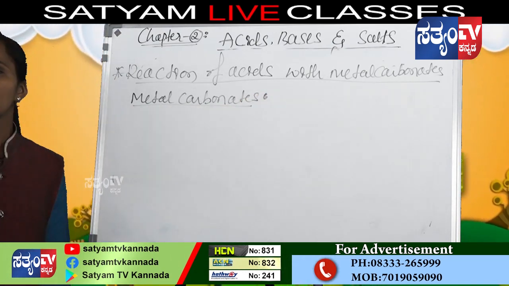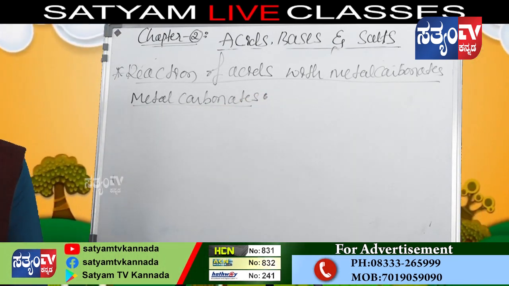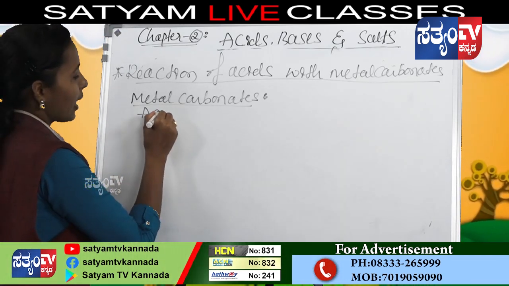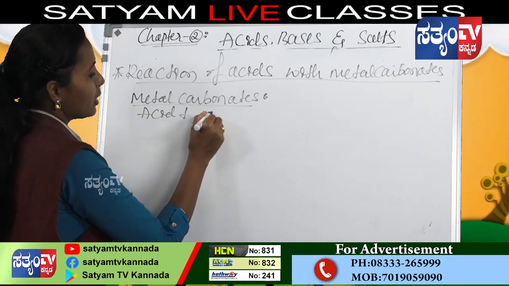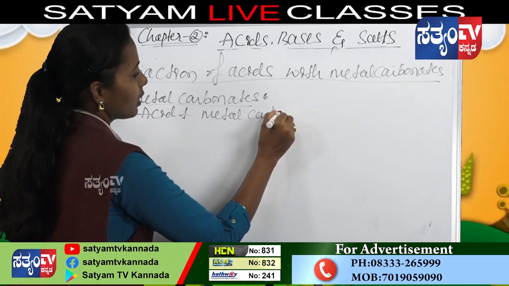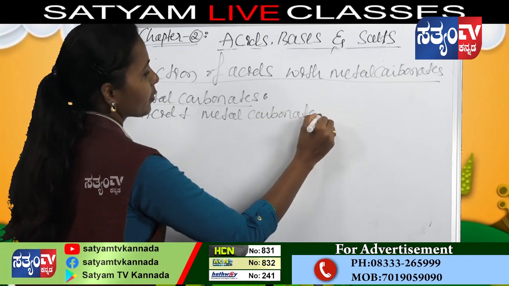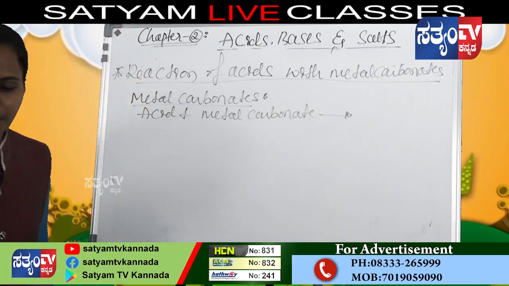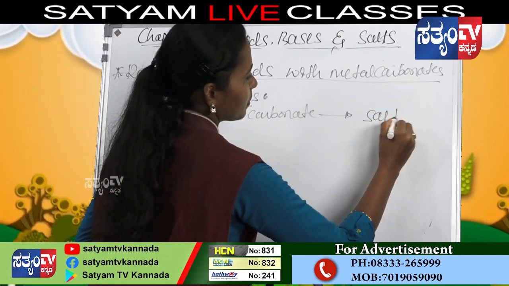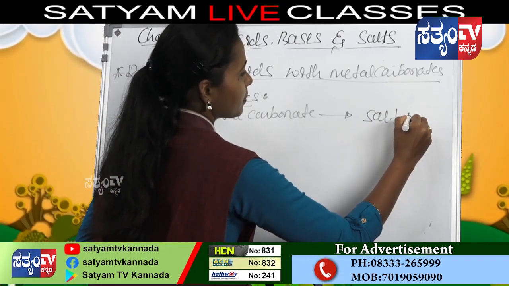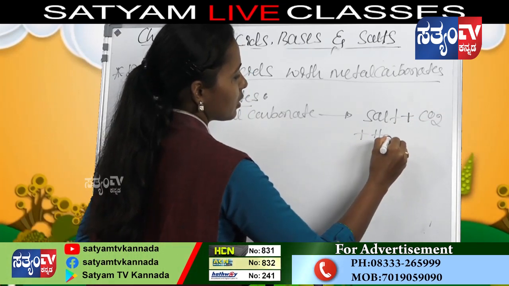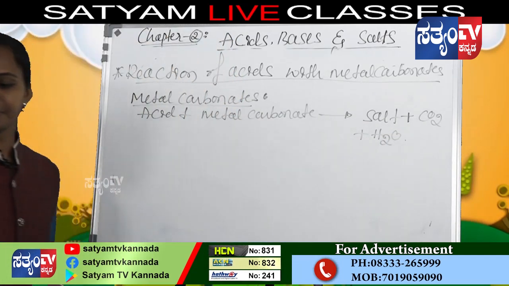Here the general equation of this reaction is acid plus metal carbonate gives salt plus carbon dioxide plus water.